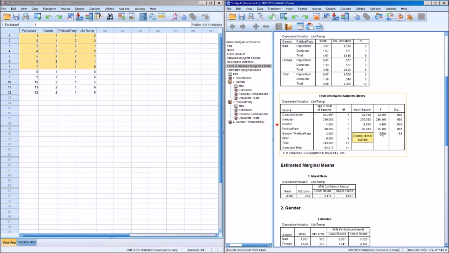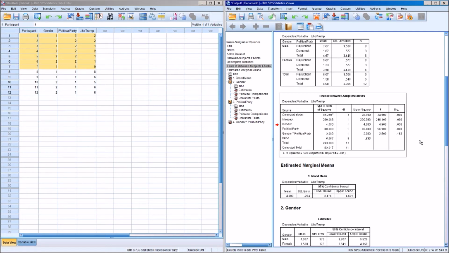Coming over here, we get this massive F value, which tells us between groups variance over within groups variance is 96.1. We get a significance of 0.000, which is obscenely small. So we would say that there is a significant main effect of political party on liking Donald Trump.